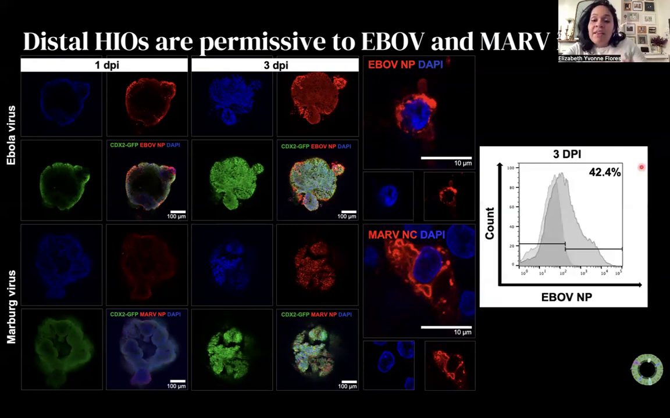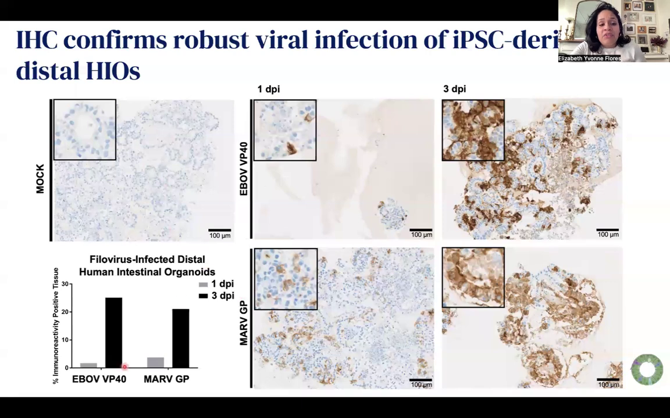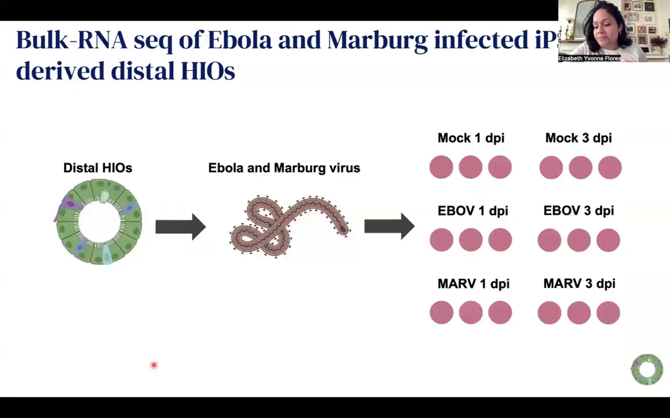And we can quantify that. At 3 days post-infection, about 42% of those cells are infected. Our immunohistochemistry data shows just that. If we look over here at the quantification of that, at 3 days post-infection in the black, there is more infection compared to over here in the gray at 1 day post-infection.